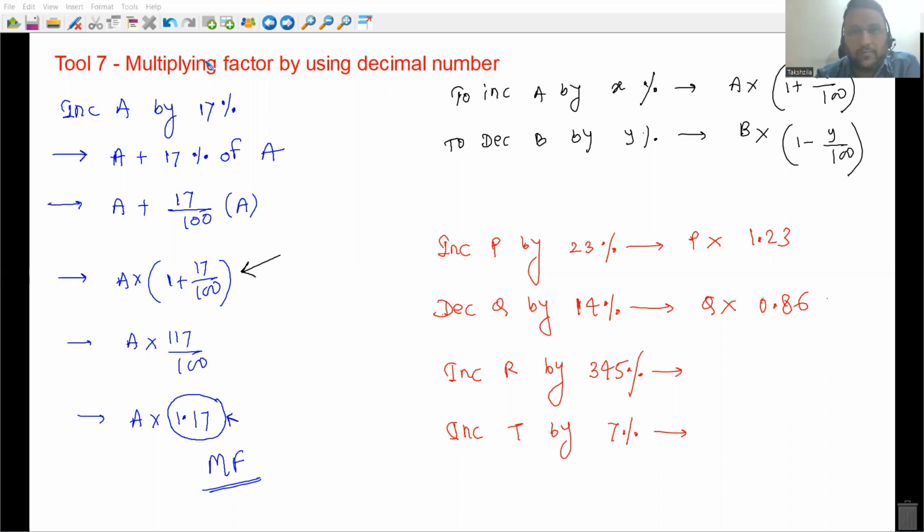It doesn't matter how much time you take to understand the concept, everyone. But don't be in a hurry. So increase R by 345% means, see, 1 + 345/100, 1 + 3.45, 4.45.